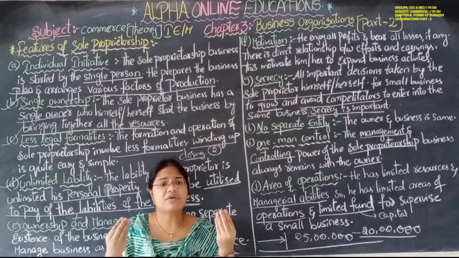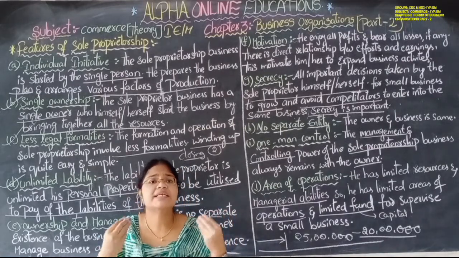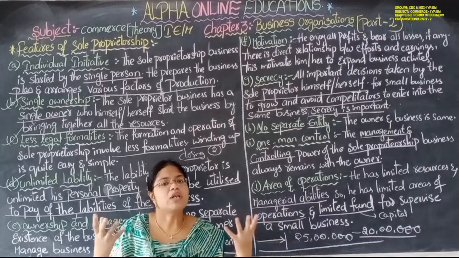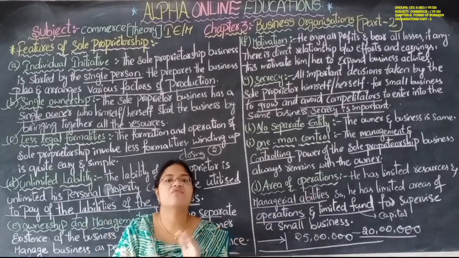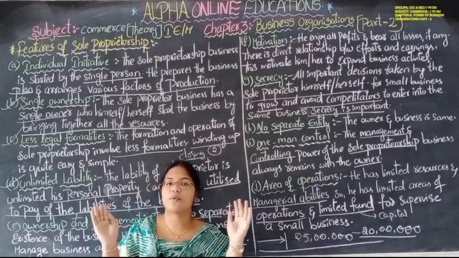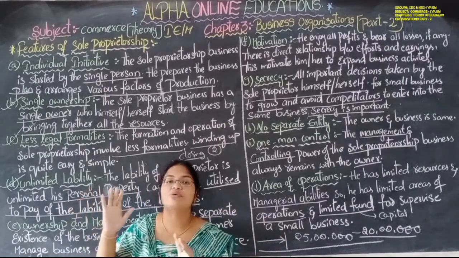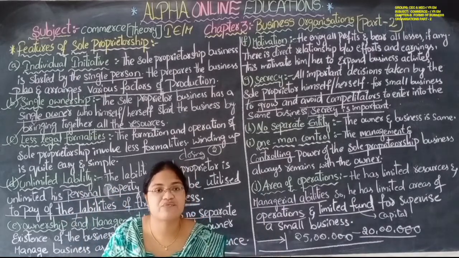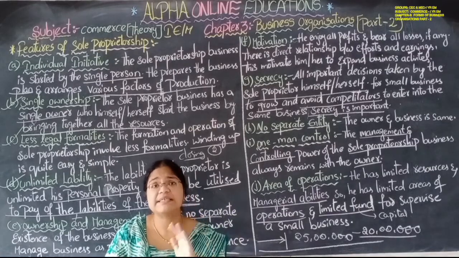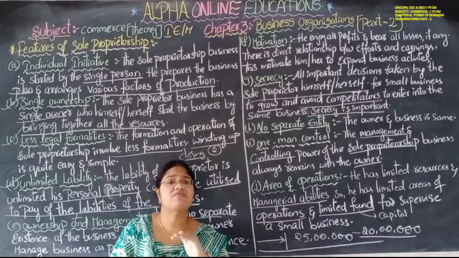Okay, whatever profit he is getting depends upon his activities. If there is a loss, he only has to bear it. These are the few concepts you have to keep in your mind regarding the sole proprietorship. The features of the sole proprietorship may be asked for 10 marks or it may be asked for 5 marks.